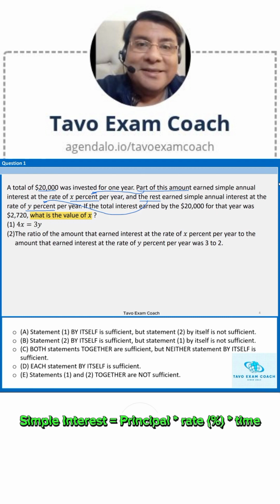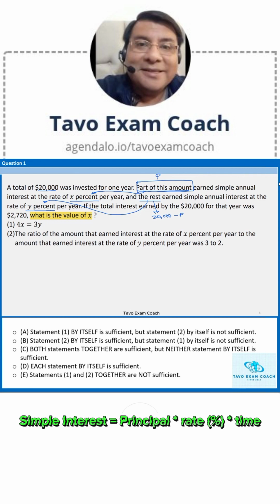Well, let's consider defining a variable in order to make it easy to identify this relationship among all variables. The part of the amount that was set to earn interest at the rate of X% yearly, we call P. And the rest we simply call 20,000 minus P, because the sum of the two is $20,000.